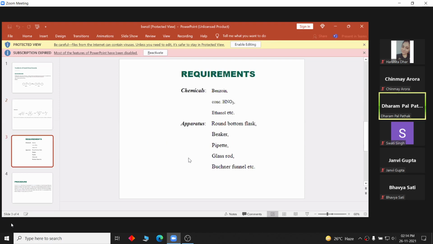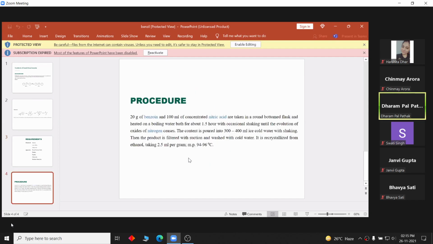Requirements: chemicals, benzoin, concentrated nitric acid, ethanol. Apparatus required is round bottom flask, beaker, pipette, glass rod, Buchner funnel.